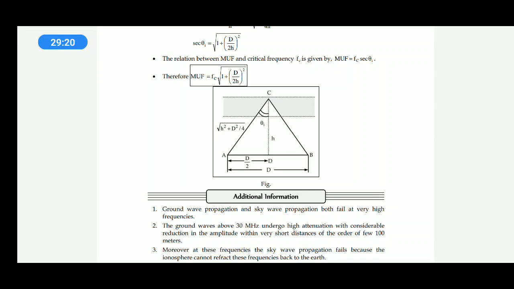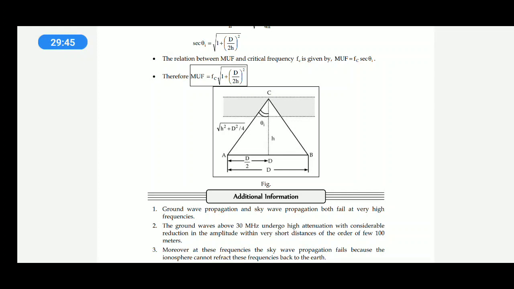So these are the three formulas you should remember. Secant theta is equal to 1 plus d by 2h whole square into Fc is equal to MUF. Generally MUF is equal to Fc secant theta i. And one more formula: critical frequency is equal to 9 into under root of N max, that is the maximum ionization density of a layer.